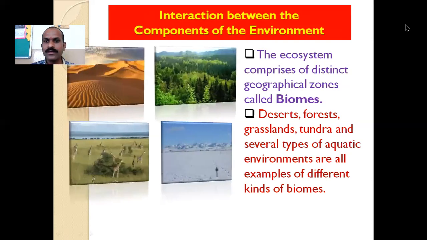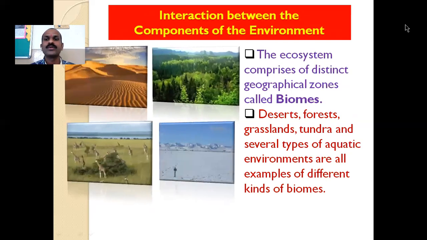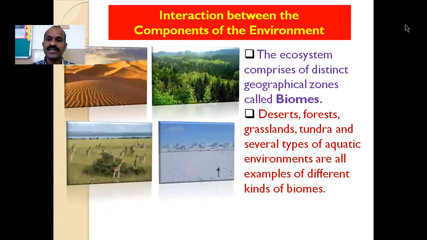Deserts, grasslands, tundra, and several types of aquatic environments are all examples of different kinds of biomes. Biome is a large geographical zone where all types of ecosystems are maintained.